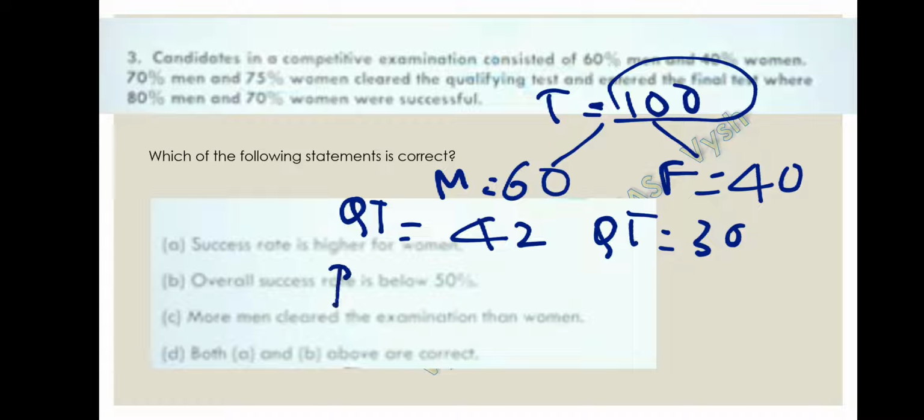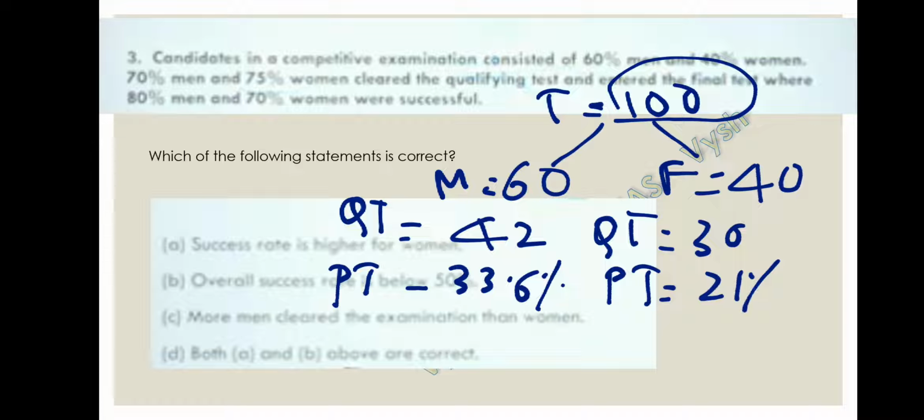And in the final phase, 80% of the total, so 80% of 42 is nothing but 33.6, that is 33.6 members. In the female, they gave 70%, so 70% of 30 is 21. So let's check the options now.